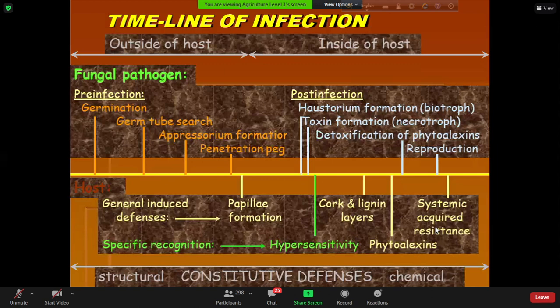This is a kind of resistance reaction, mind it. So when we see some very small localized dead tissues in the plant, we have to think that the plant is showing a resistance reaction against the pathogen. This is not only the death of the tissues, but the resistance of the plant. In this way, the plant prevents the dissemination of the pathogen, the spread of the pathogen from the area of presence to the other healthy areas. Okay, so this is what is happening when the plant comes in contact with the pathogen or the pathogen enters the plant.